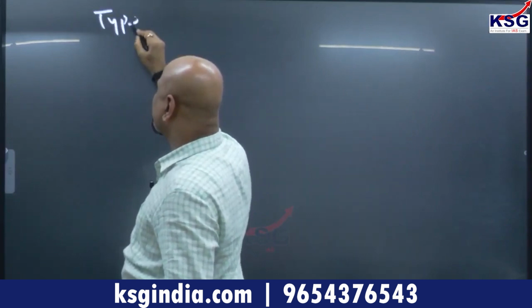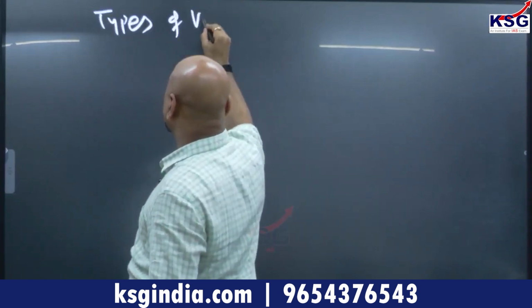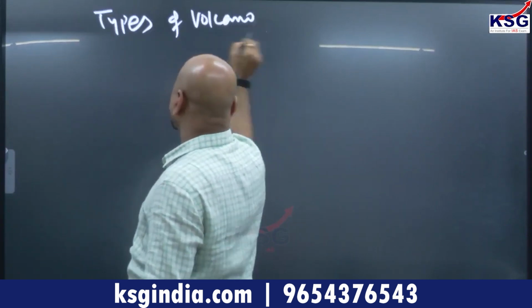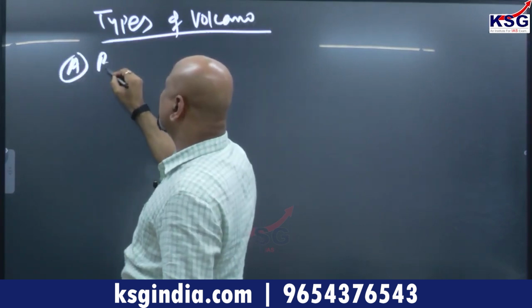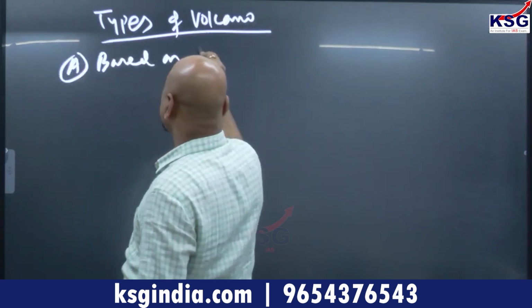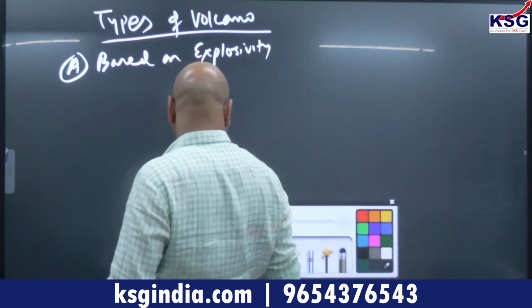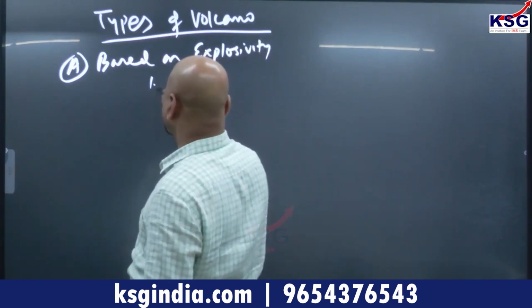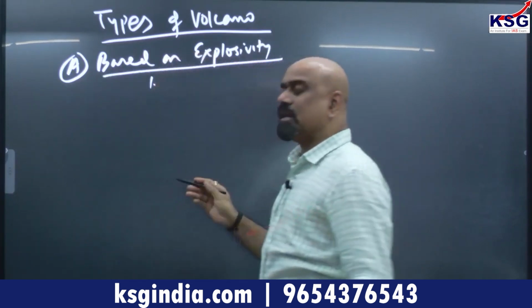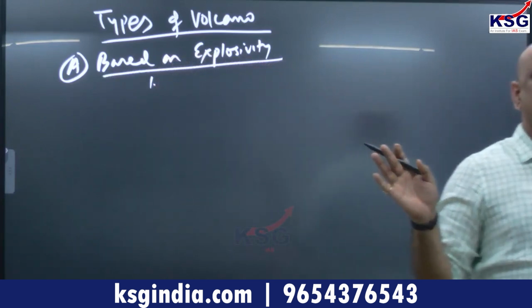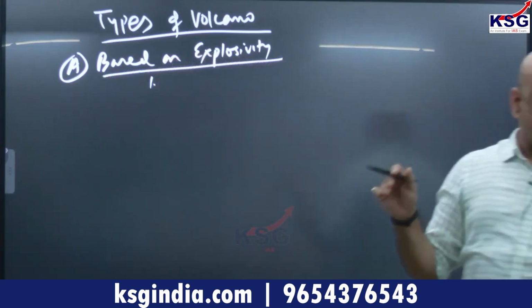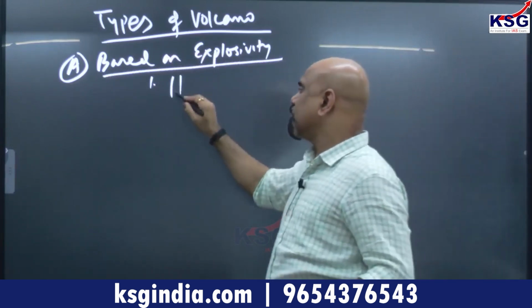Based on explosivity, types of volcano. Based on explosivity, the volcanoes can be of different types. Silent to violent, if I go from silent volcano to violent volcano, you have Hawaiian type.